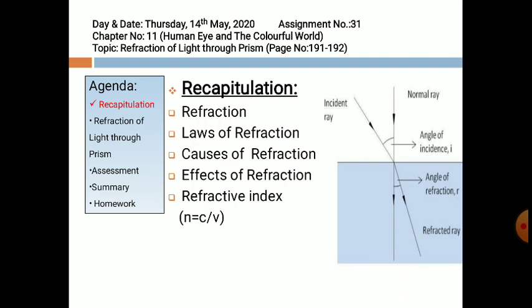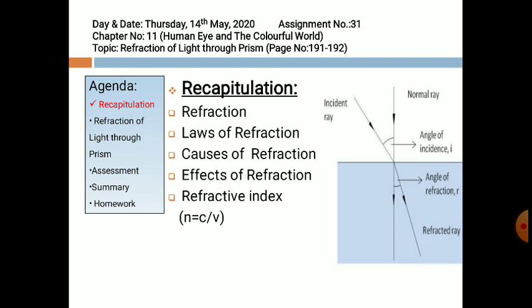Now what is refractive index? Refractive index, also called the index of refraction, describes how fast or slow light travels through a medium. Refractive index is dimensionless. For a given medium, the refractive index is the ratio between the speed of light in vacuum and the speed of light in the medium. The formula is n is equal to c by v, where c is the speed of light in vacuum and v is the velocity of light in the medium. We all know the speed of light in vacuum is 3 into 10 raised to power 8 meters per second.